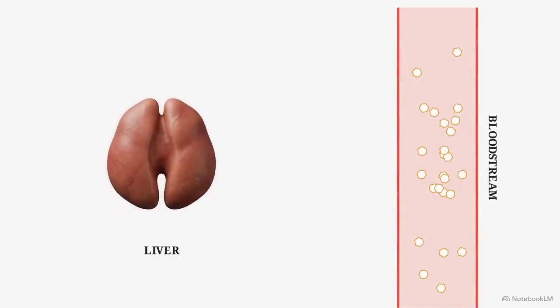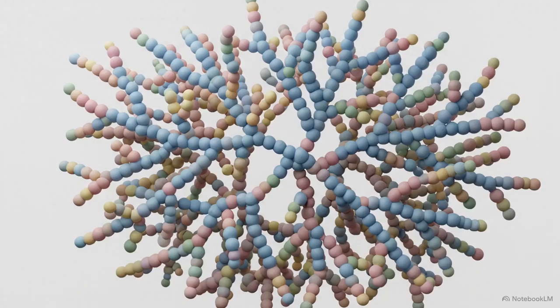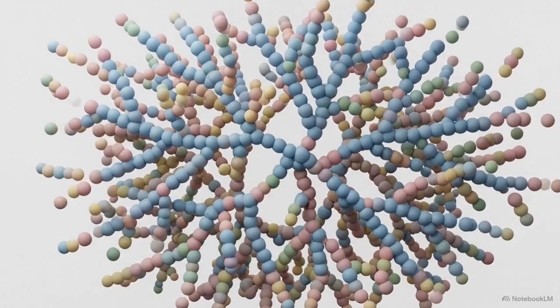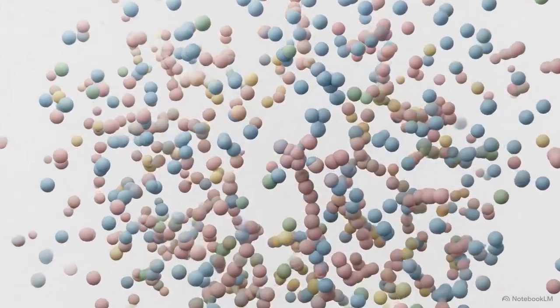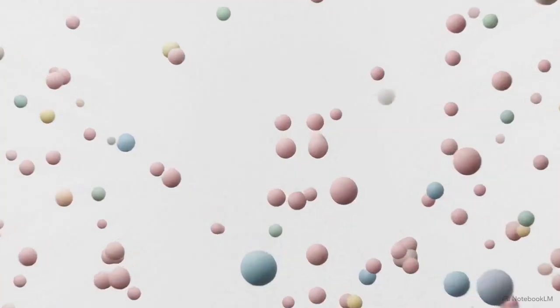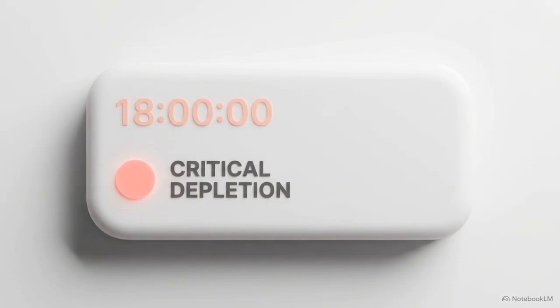The body responds to this perceived starvation by mobilizing its finite liver glycogen stores, a first line of defense intended to maintain blood glucose levels during short-term fasting. These hepatic glycogen stores are highly limited. In a state of total insulin deficiency, the entire supply is completely depleted within approximately 18 hours. Crossing this 18-hour threshold forces the organism to abandon standard carbohydrate metabolism and activate the systemic, destructive fuel mobilization pathways that define a clinical crisis.